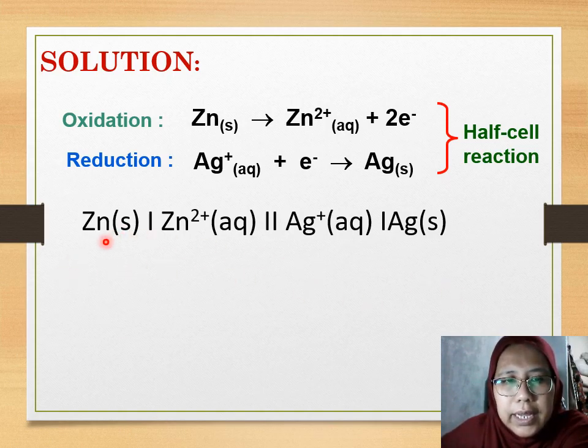You can see that the oxidation part is for zinc solid and zinc ion. It is separated by a vertical line here because the state phase is different. This is the salt bridge, and then at the reduction part, the cathode, you can see Ag+ aqueous receives electron and it will become argentum solid.